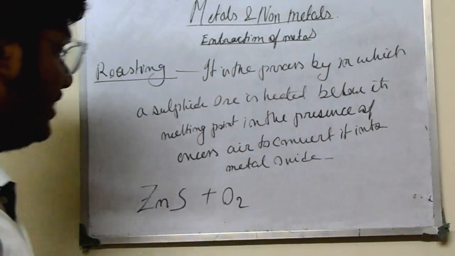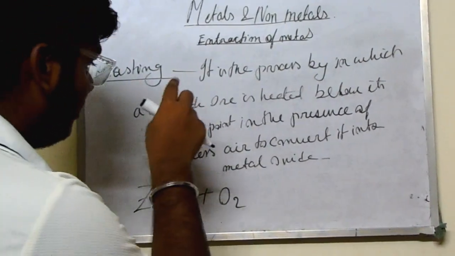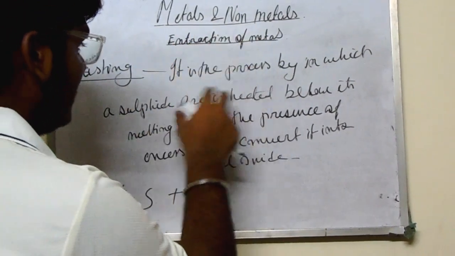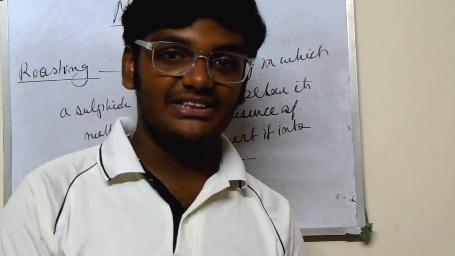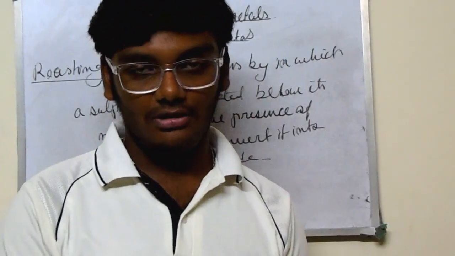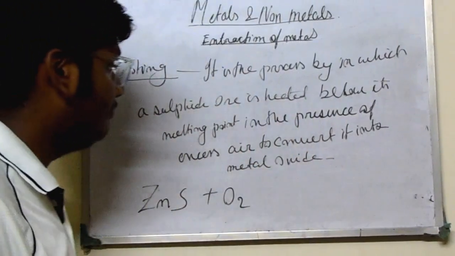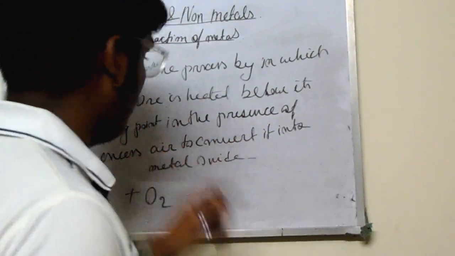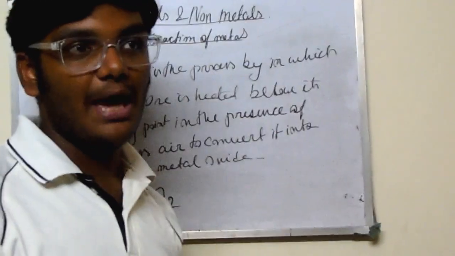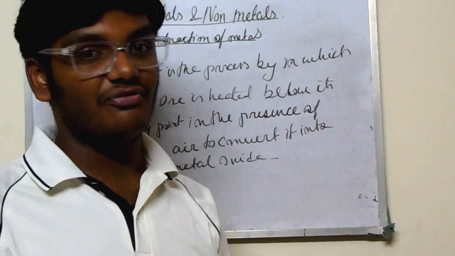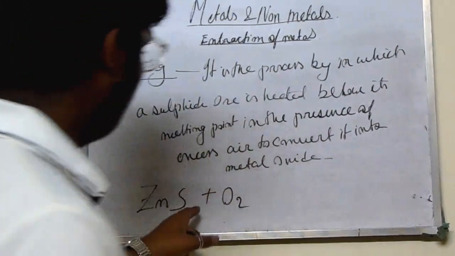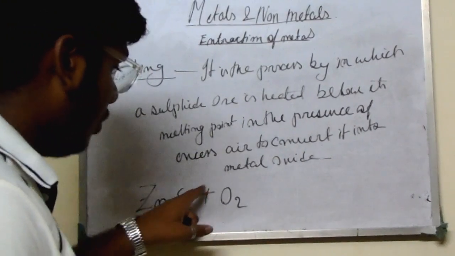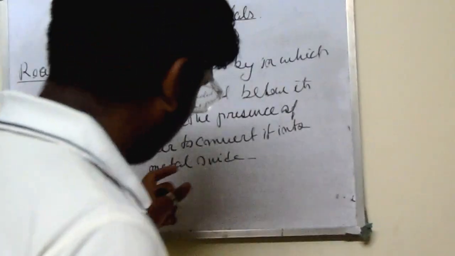Why are we adding oxygen? It is written that it is heated below its melting point in the presence of excess air. What is the meaning of excess air? In the presence of excess air, that is plus O2. If it is written that in the absence of air, or in the presence of lack of oxygen, there we have to just heat, not add oxygen.